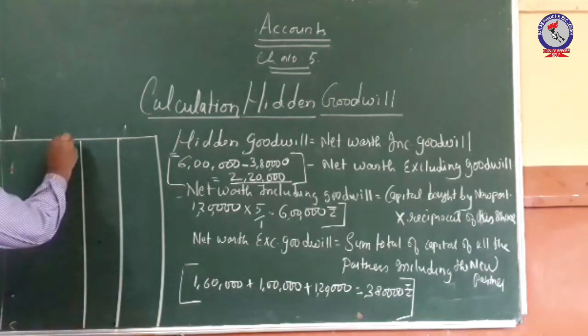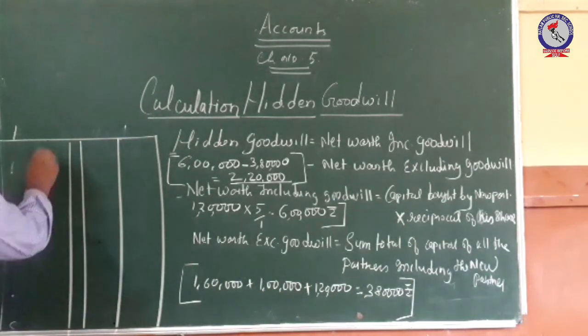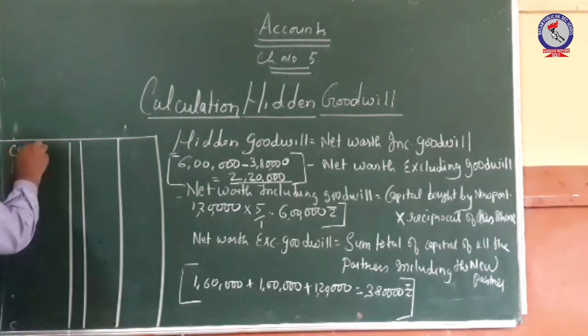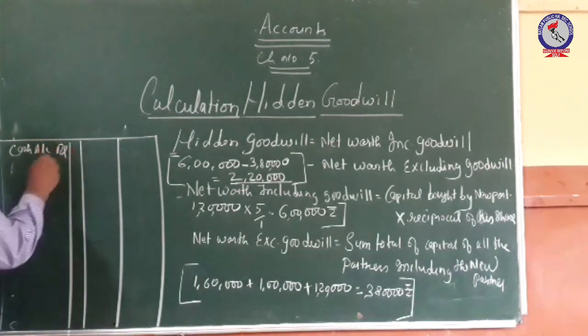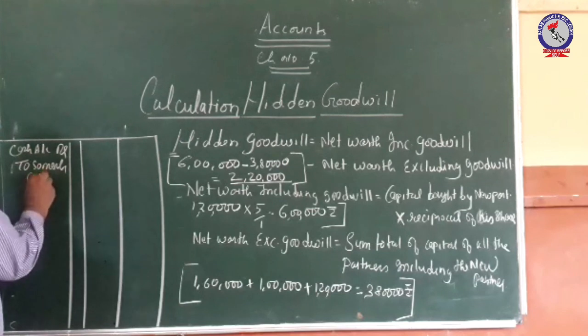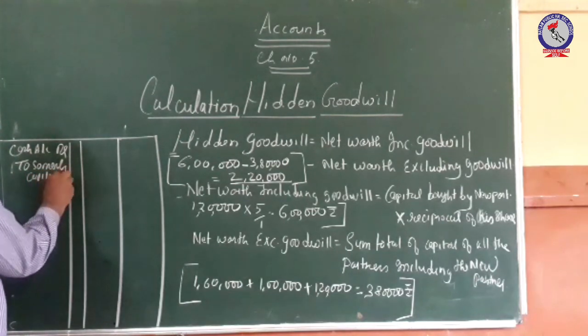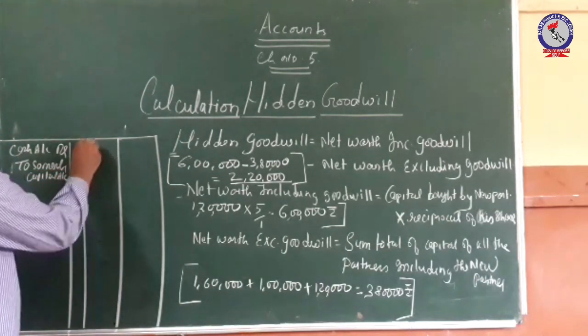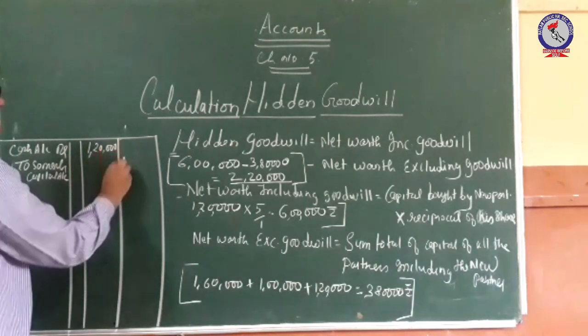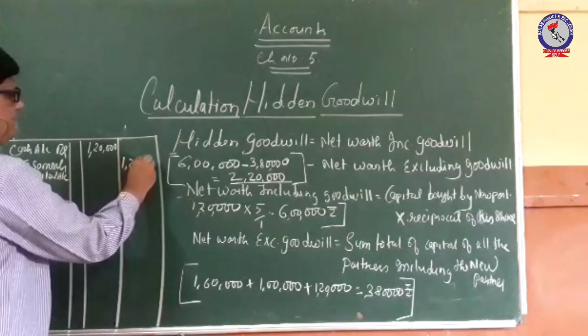capital and another one for the premium. So one will be cash account debit to Somesh capital account. Okay, so this is 1,20,000 which is brought by Somesh for his capital.